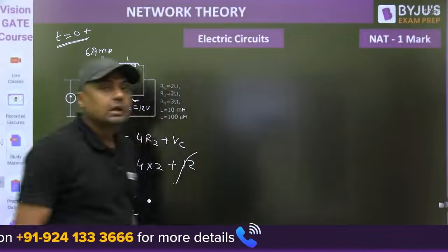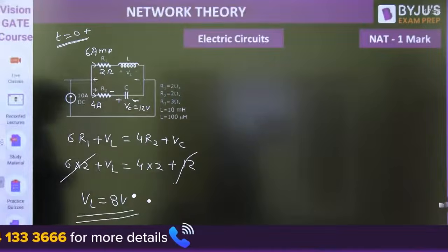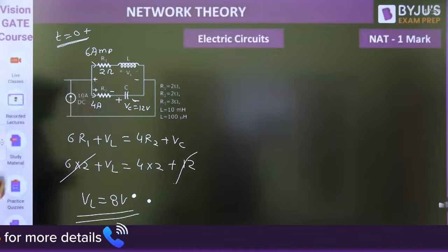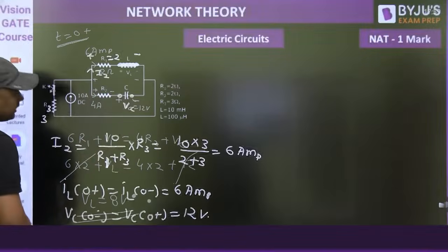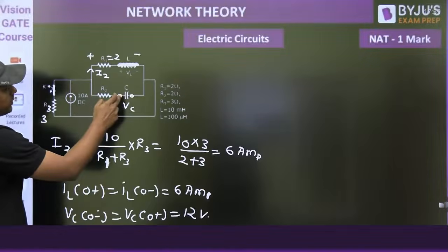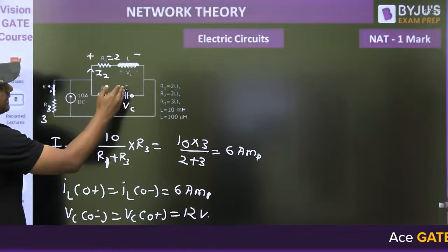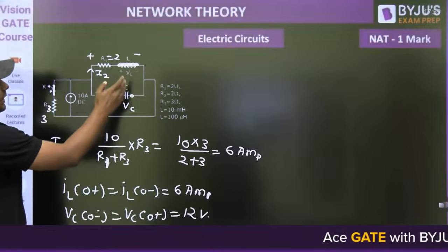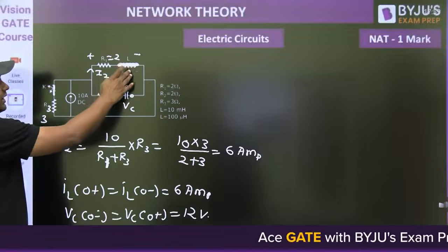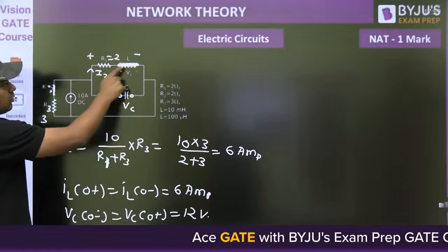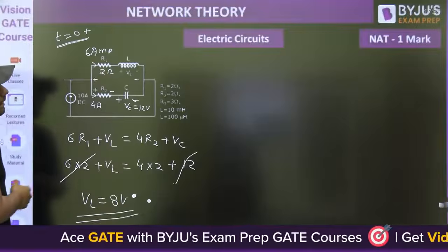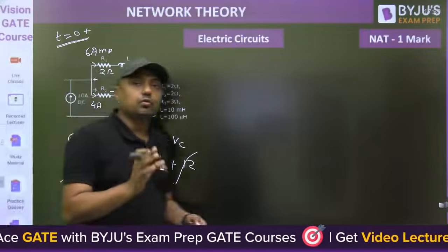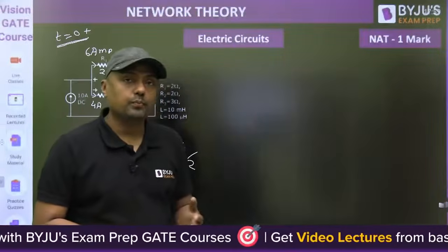Okay, the capacitor does not allow sudden change of voltage. It will allow sudden change of current. What was the current? Here the current was 0 because it acts as an open circuit. Now it will allow the 4 ampere current exactly at t equal to 0 plus. The inductor does not allow sudden change of current, but it will allow sudden change of voltage. What was the voltage here? 0. Now what is the voltage here? 8 volt. Voltage here is 8 volt. Okay. Now next one.